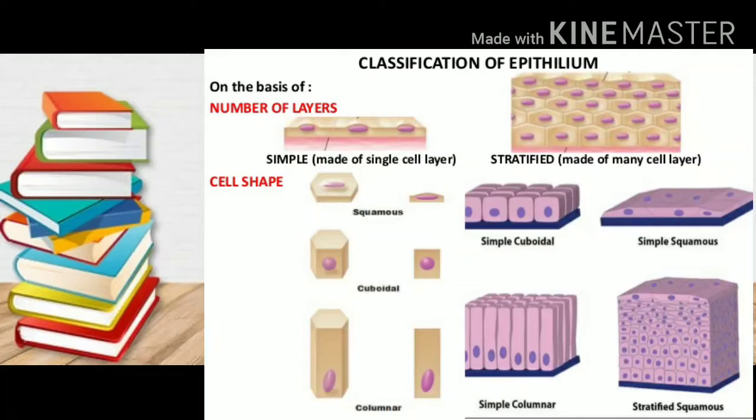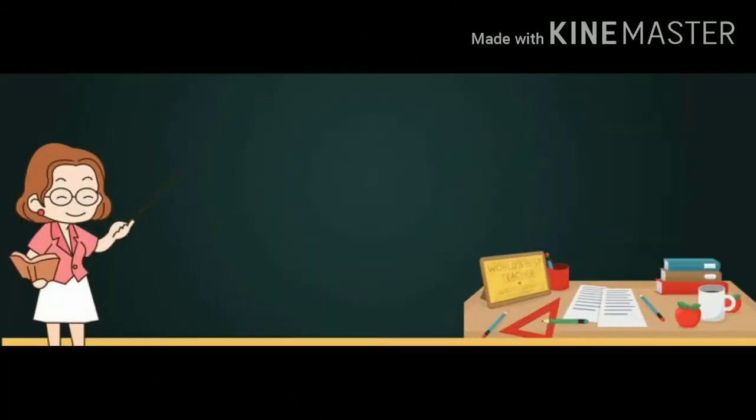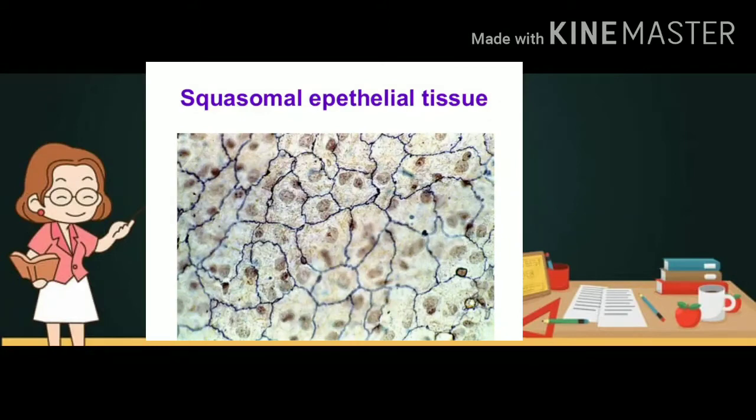First is squamous epithelium, flat in shape. Second is cuboidal epithelium, having cube-like cells. And third is columnar epithelium, having cells like columns or pillars. The word epithelium means cover. First we will learn about squamous epithelium.